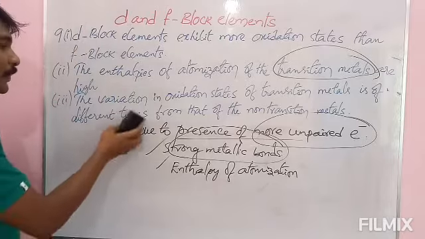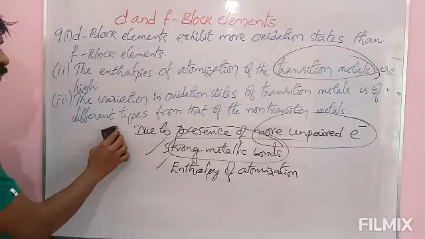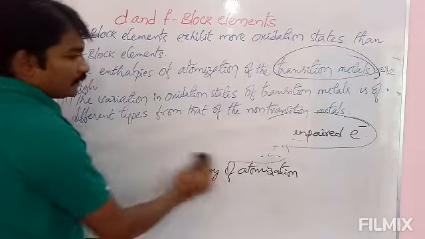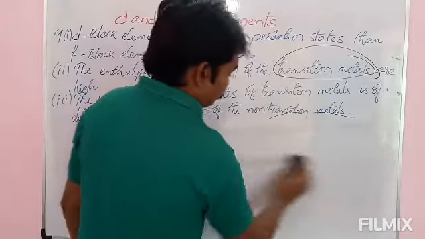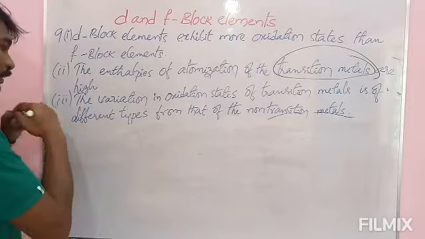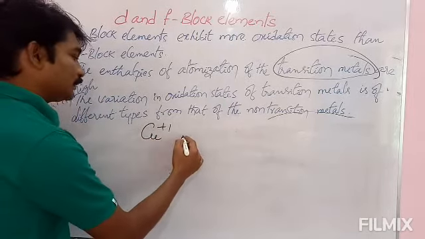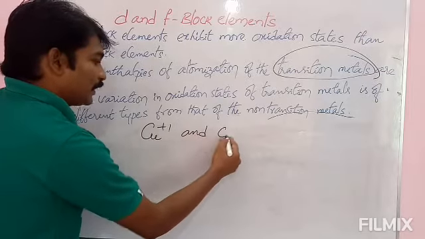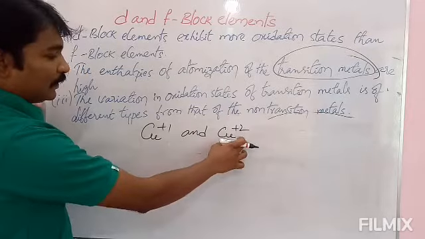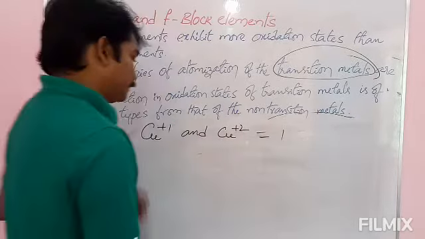And next one, the variation in oxidation state of transition metals is of different types from that of non-transition metals. See here, for example, if you take Cu+1 and Cu+2, cuprous ion and cupric ion, the difference in oxidation number is 1.